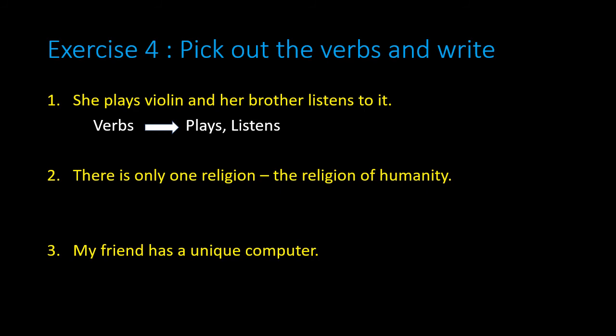Question number 2. There is only one religion, the religion of humanity. Here the word is the verb. It shows state. So the answer is verb is. Question number 3. My friend has a unique computer. Here the word has shows possession. So in this sentence the verb is has. Okay.